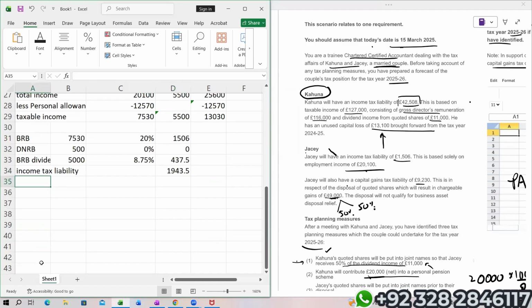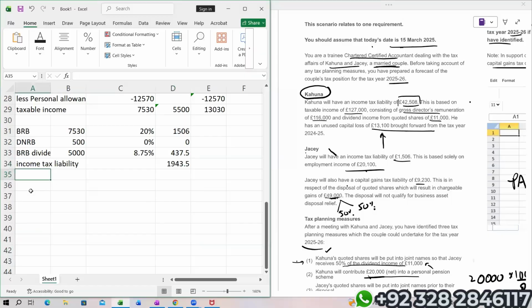Now we'll calculate CGT for Jesse. Chargeable gain. Again, it will not be 49,000.